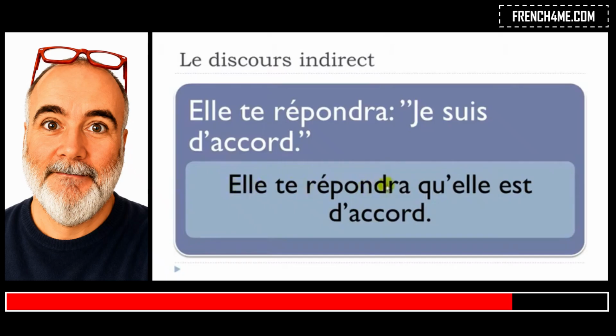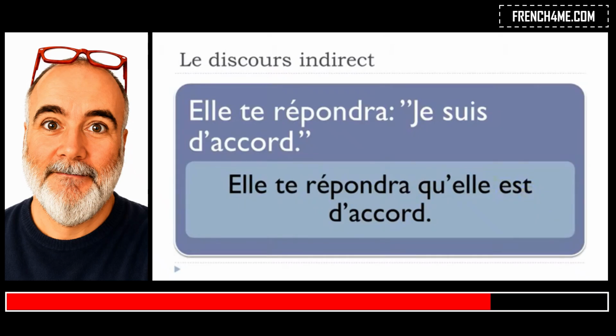Elle te répondra, so we put back these elements. Qu'elle, as we had previously, that, que, but you take the e away. Of course, you will have to modify this je and put elle here, est d'accord. The verb, if you look carefully, will stay at the present form. Even if we've got the future here, it will stay at the present form in the second part.